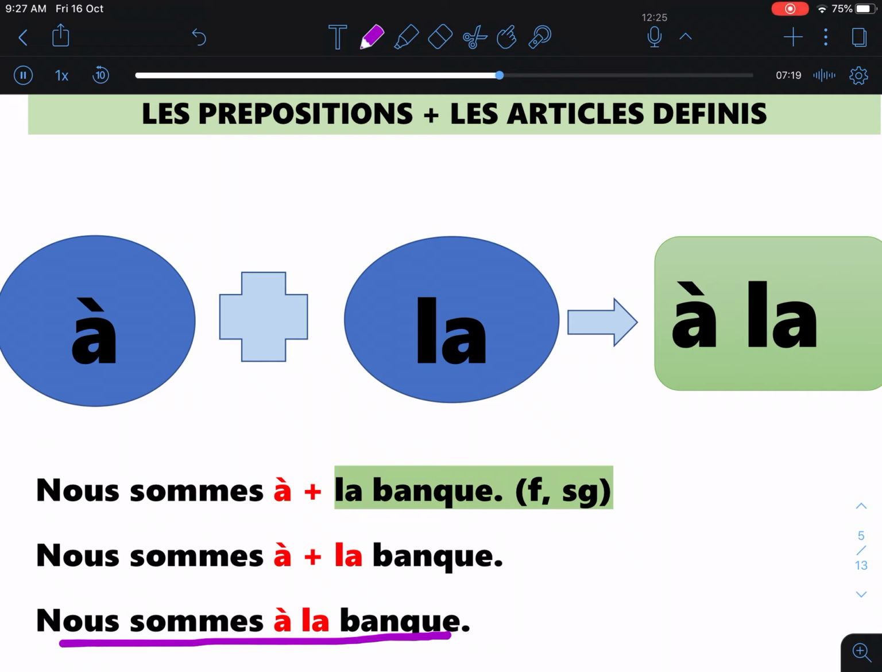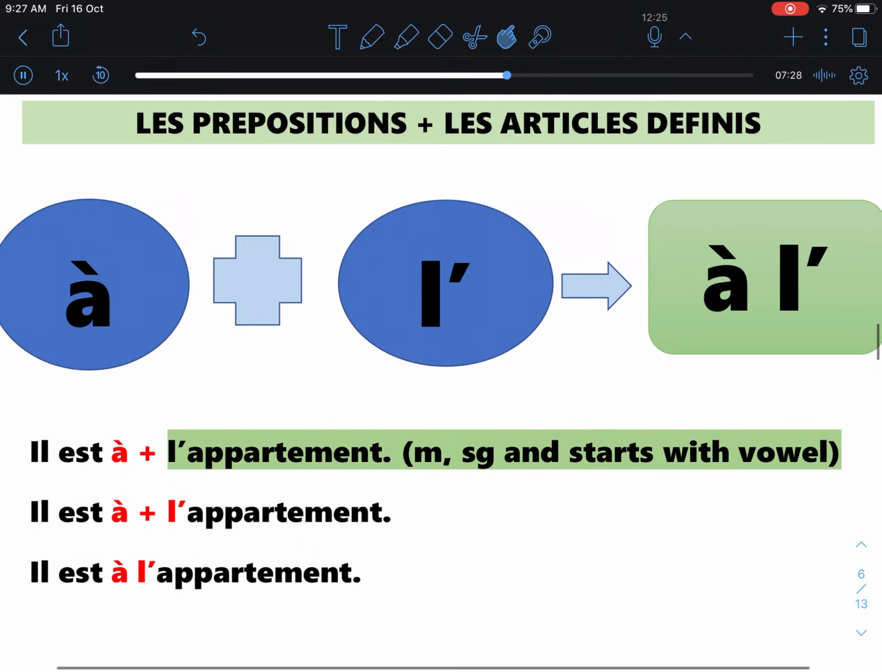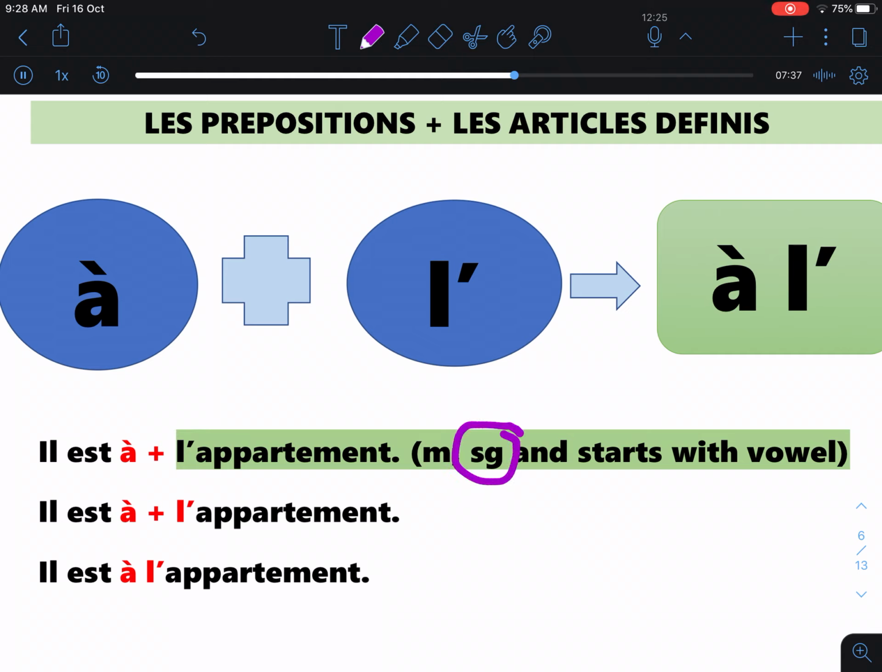Alright. Let's look at the next definite article, which is L apostrophe. How is L apostrophe used? Normally, L apostrophe is used with a noun which is in singular form. It has to be singular and start with a vowel. It can be A, E, I, O, U, H, and Y. Those are the vowels for French.